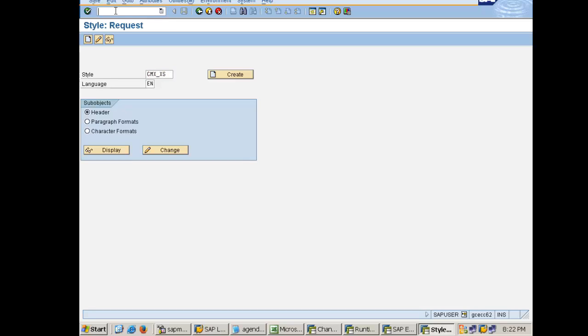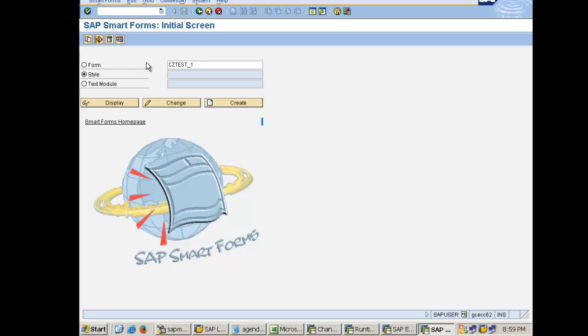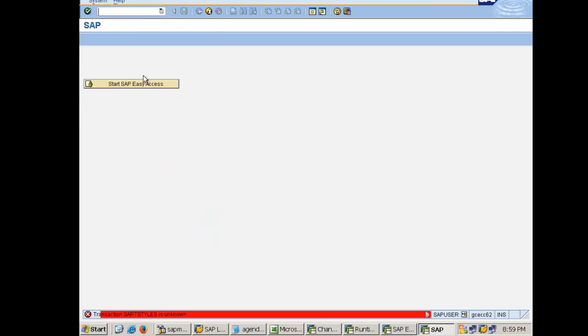But in case of Smartform, what do we do? We go to Smartforms, we select the style and we create a style, and then we can add that style in the form. I'll show how to do that. Or the other transaction is Smart Styles.